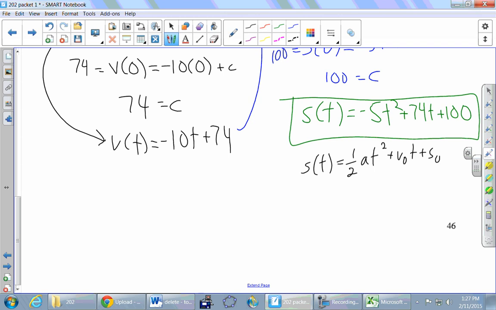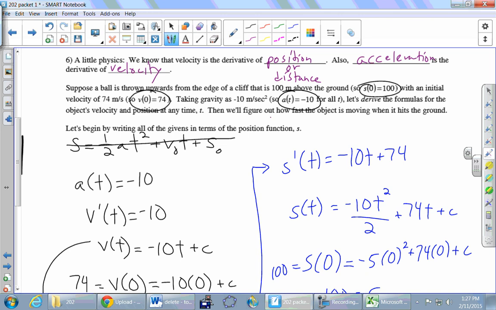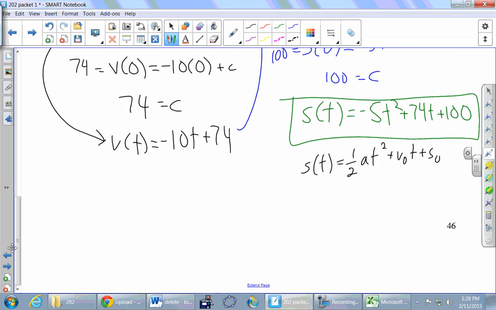Okay, so I think that's good. And there was maybe one follow-up to this. What did it say at the end here? How fast is the object moving when it hits the ground? Okay, we can do that. When the object hits the ground, there's some very special characteristic it has. Acceleration, velocity, or position, which is the one that you know? The position, right? What is the position when it hits the ground? 0 is how we define 0. Okay, so then what we're going to do is set the position equal to 0. So this is the ground part of things. So 0 equals negative 5t squared plus 74t plus 100.